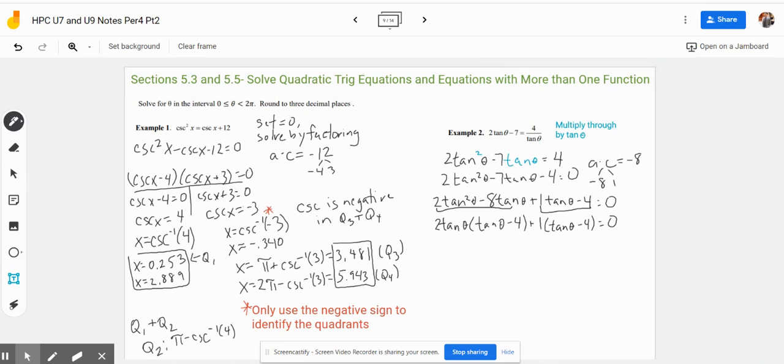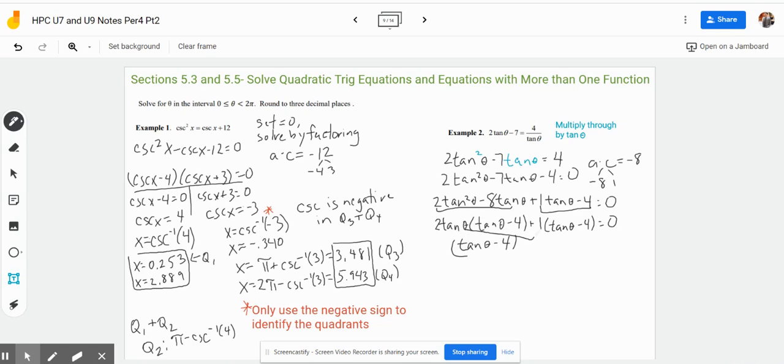We'll group these terms here. Actually, let's do it like this. This is how I'm going to kind of change up the factoring a little bit. We can factor out the tan theta minus 4, because that's like our common factor.